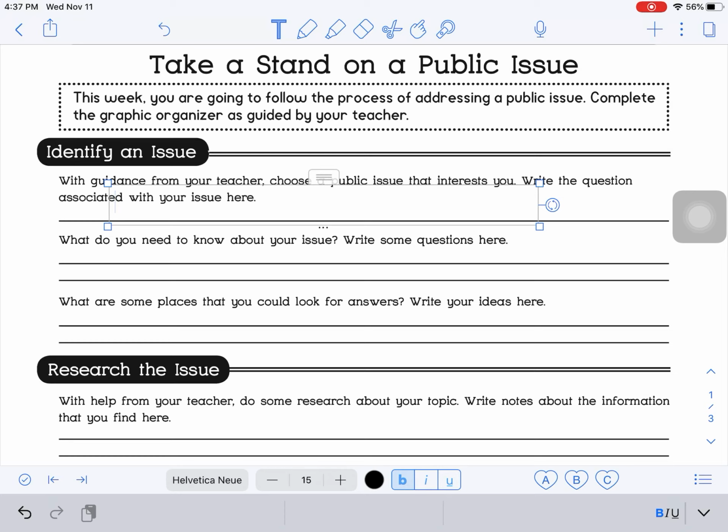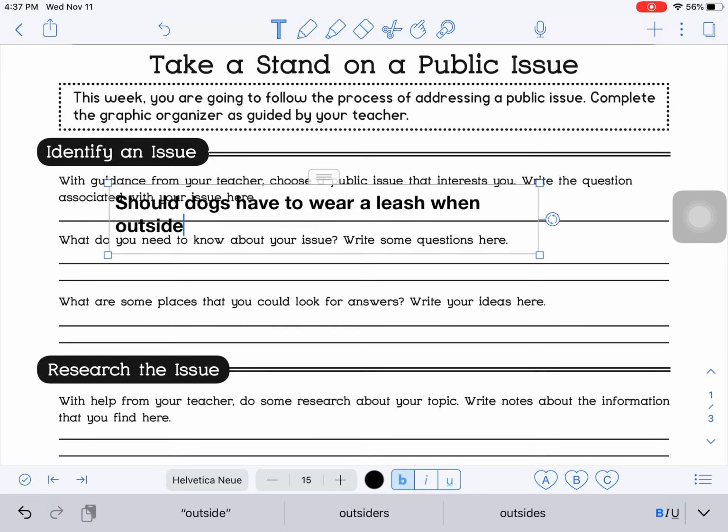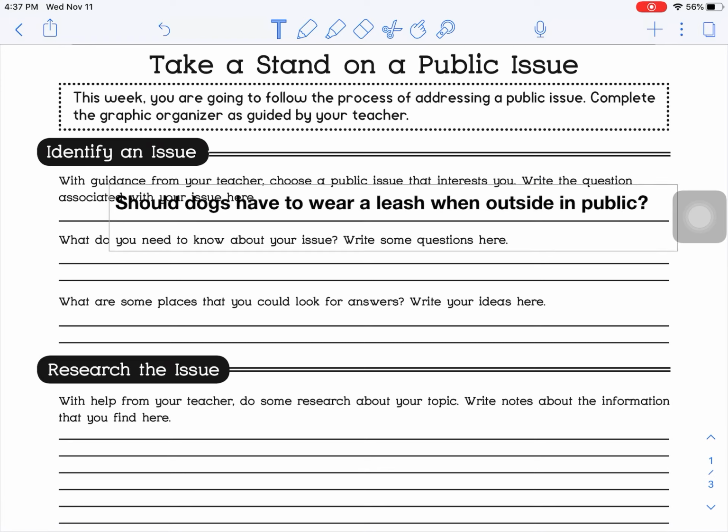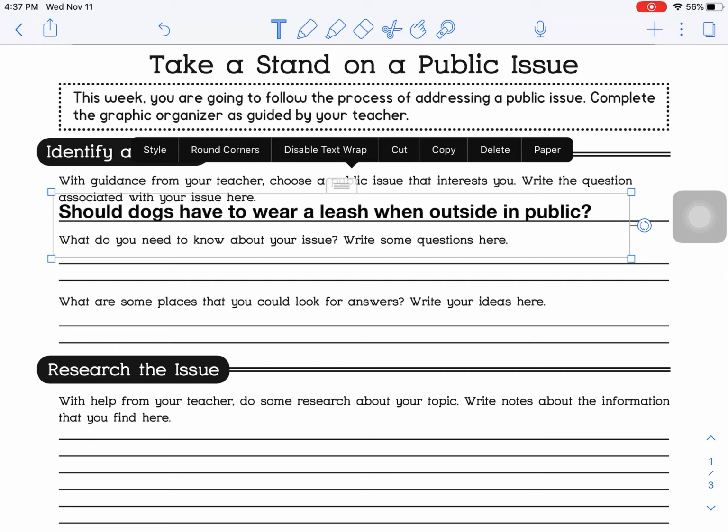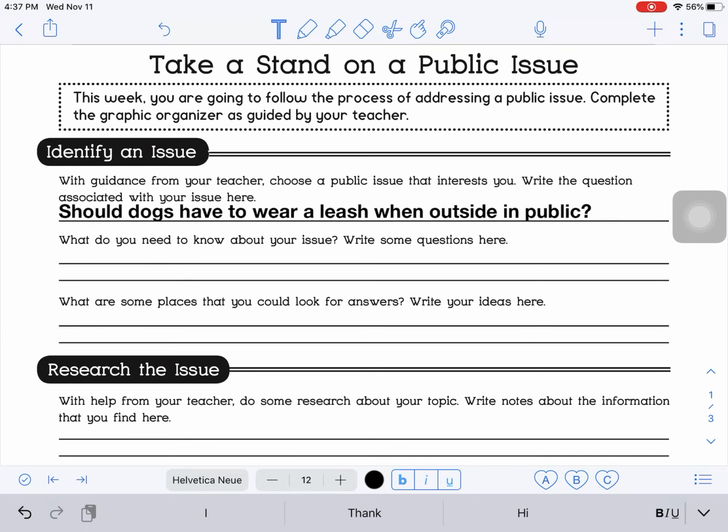Our lessons this week will really consist a lot of dogs and if they should wear a leash. So that is going to be our question in our public issue that we put here. So my question is, should dogs have to wear a leash when outside? And I'm going to say in public to make it specific, because if your dog is outside in your backyard and you have a fence, I don't think they would need to wear a leash. So this is our question. Should dogs have to wear a leash when outside in public? That is the question we are going to be researching and finding opinions for, and hopefully we can come to an answer by the end of this, and you can take a stand on this public issue.